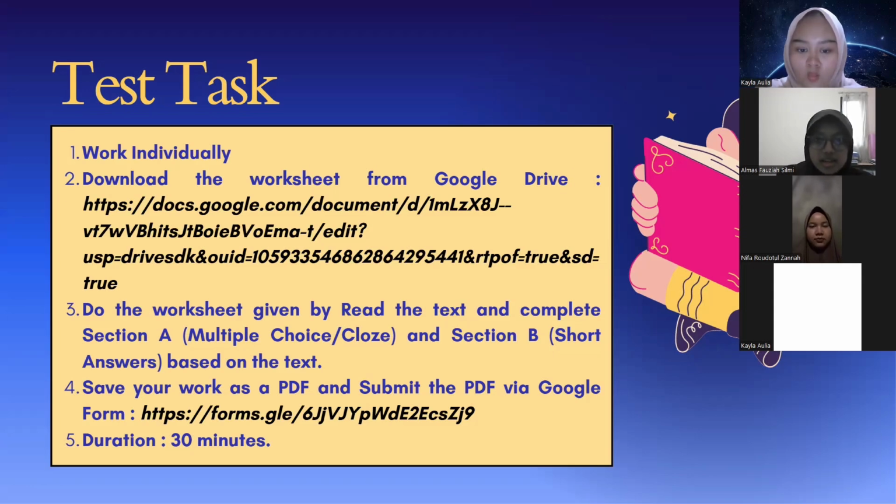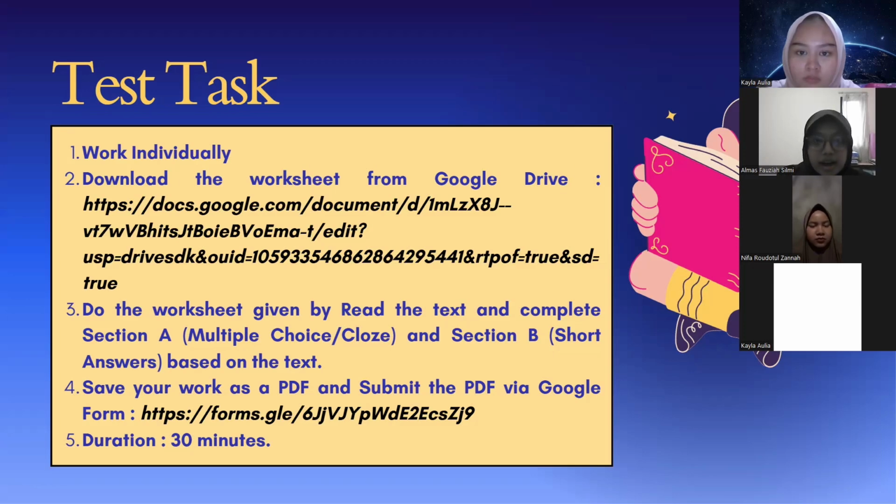And next, the student needs to read the given text carefully and complete two sections. First, section A and section B. In section A, focus on multiple choice cloze questions, and in section B, required answers based on the same reading text.